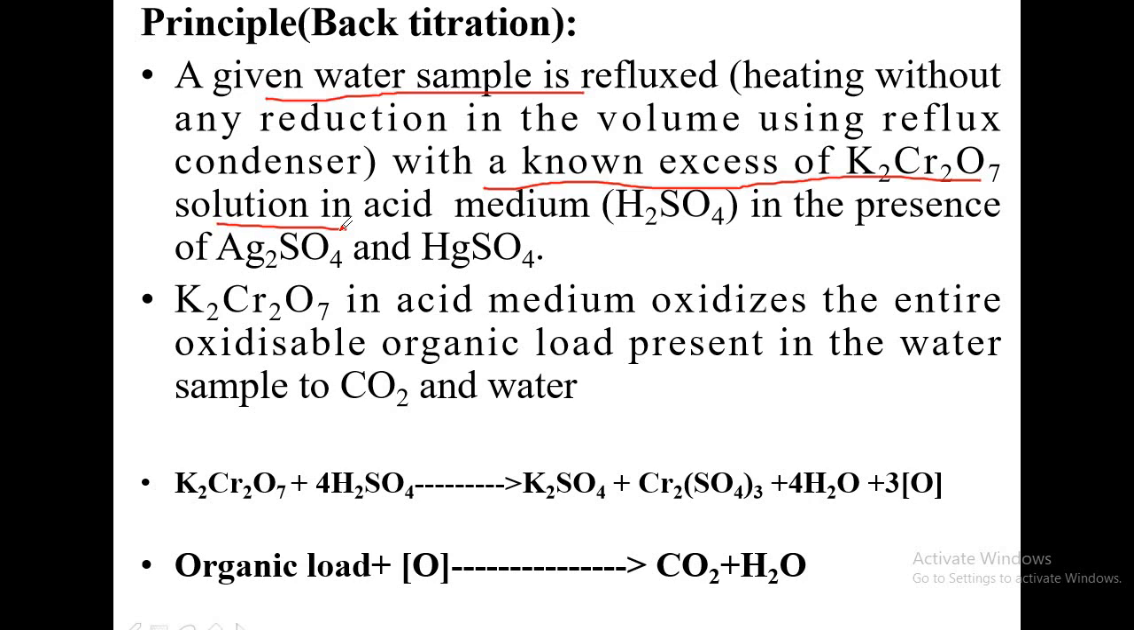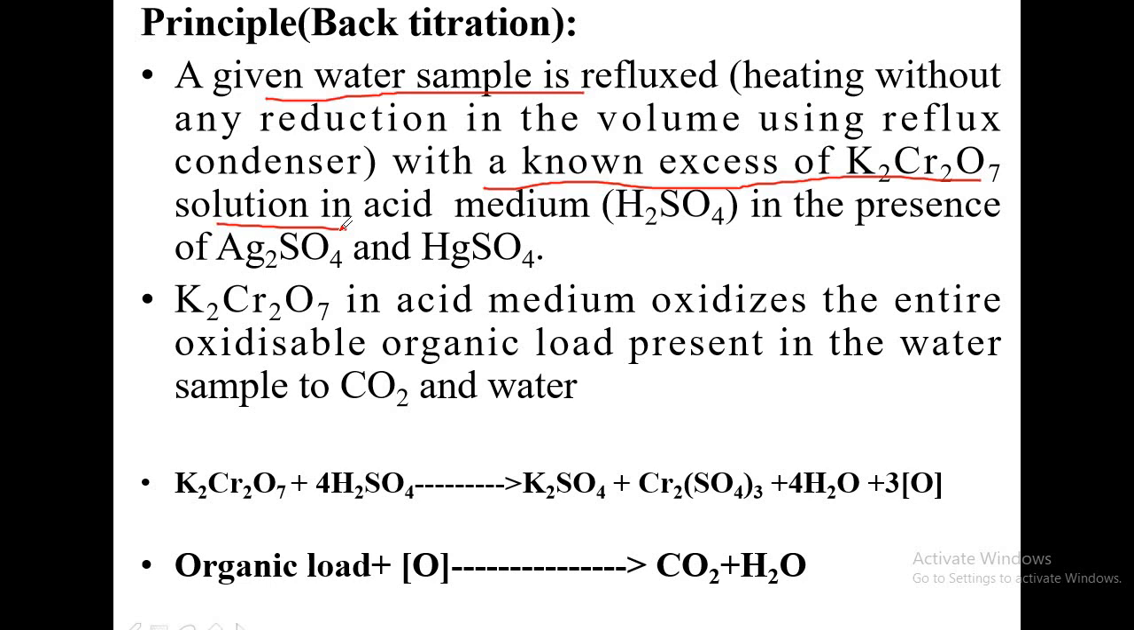Potassium dichromate is an oxidizing agent. So it is added in order to oxidize all the impurities present in water, or in order to oxidize the total waste, both biodegradable and non-biodegradable, present in the water sample. And this oxidation process gets greatly enhanced in the presence of acid medium. Therefore dichromate is taken in the acid medium, that is sulfuric acid.